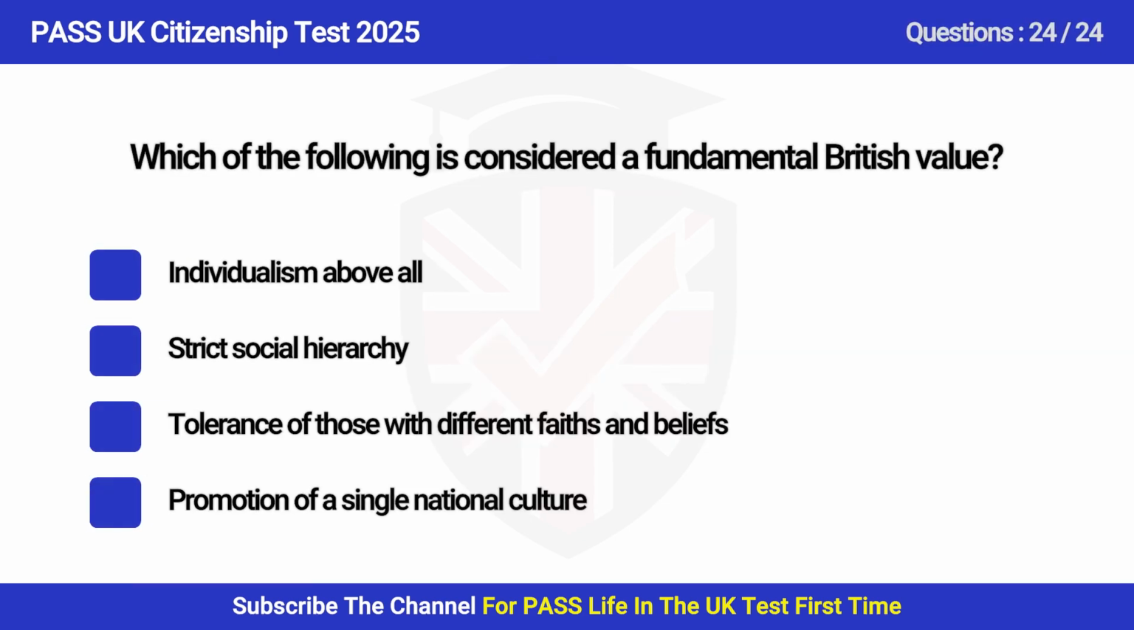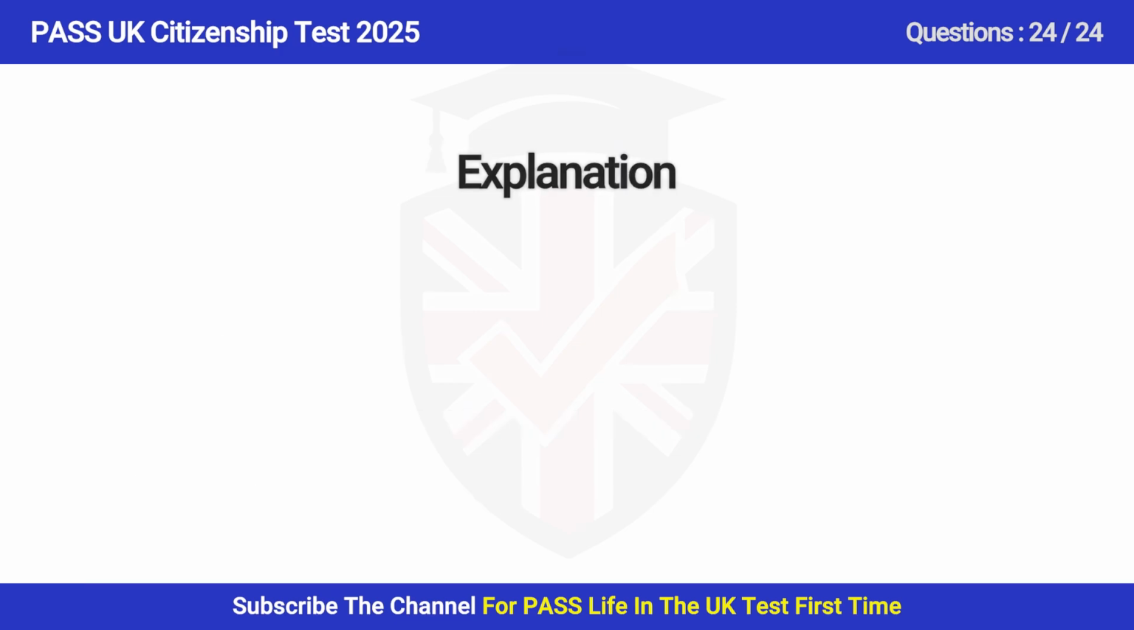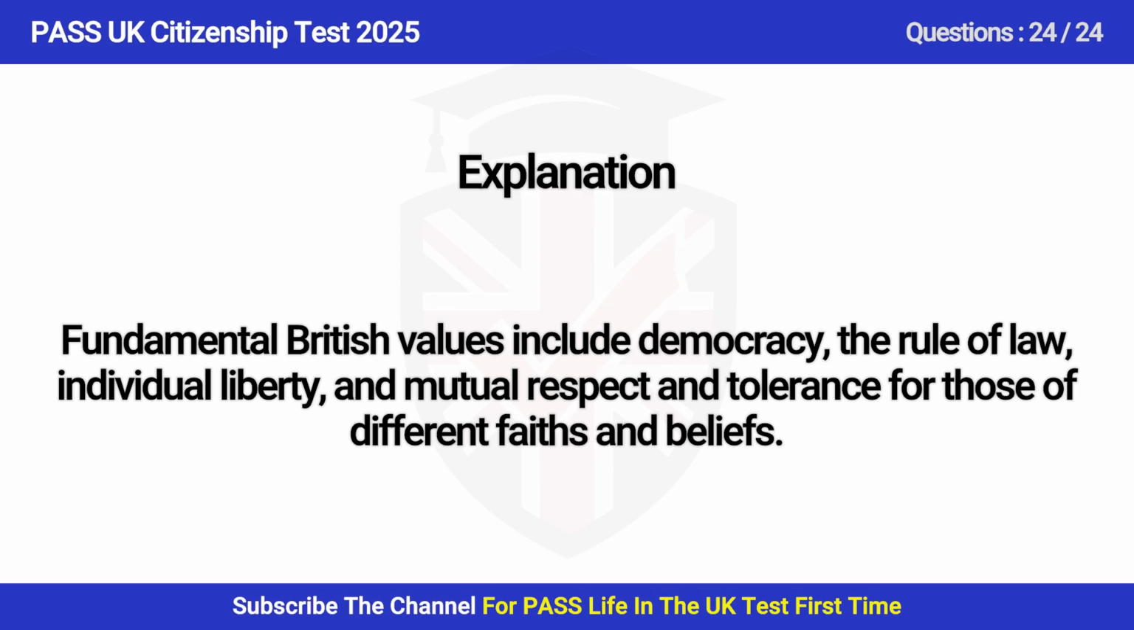Question 24. Which of the following is considered a fundamental British value? A. Individualism above all, B. Strict social hierarchy, C. Tolerance of those with different faiths and beliefs, D. Promotion of a single national culture. Answer is C. Tolerance of those with different faiths and beliefs. Fundamental British values include democracy, the rule of law, individual liberty, and mutual respect and tolerance for those of different faiths and beliefs.